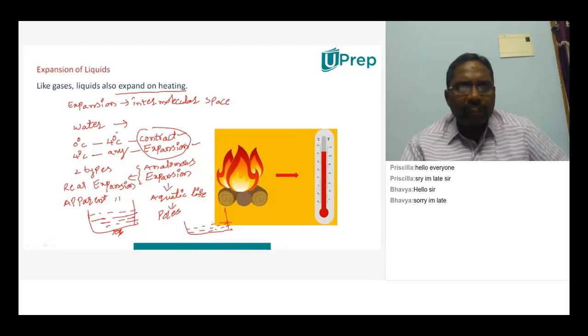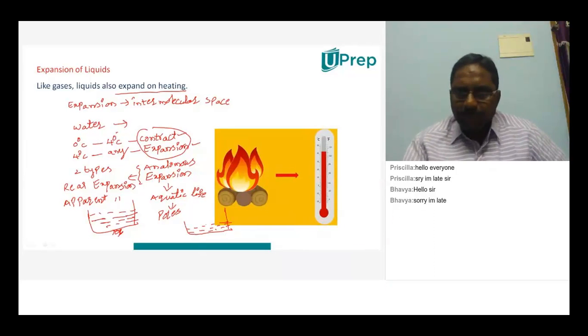But why are you seeing it? Because the bowl has expanded. And after heating the bowl, that expansion of the bowl is finished. After that, this particular water will get heated, and after getting heated, it will expand and its height will increase.